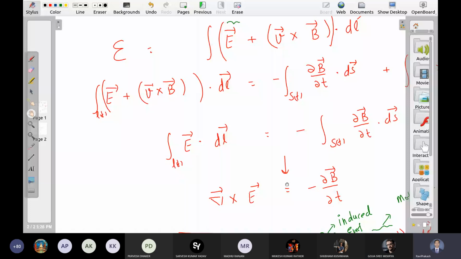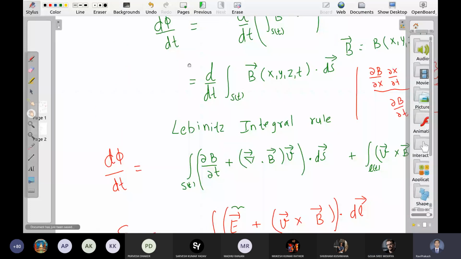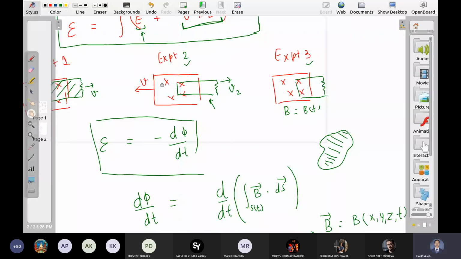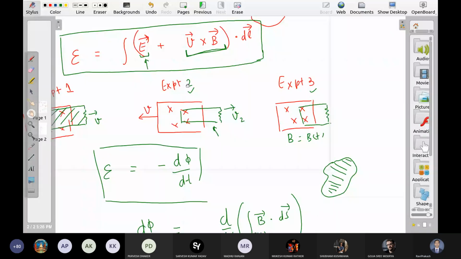Sir, yes sir, in experiment 2, that extra term, motional EMF, came because both are moving, no, sir? Right. If both are moving, then both the terms are there. Due to the moving magnetic field, there is induced EMF. How much it will be, Faraday law will tell. The coil is also moving, so there is a motional EMF as well, which the second term will tell you. So the second term gives you EMF due to motion of the coil. The first term gives you induced EMF due to motion of the magnet.